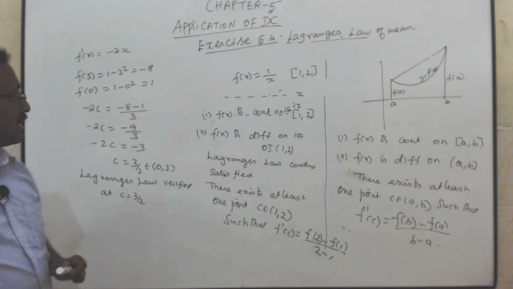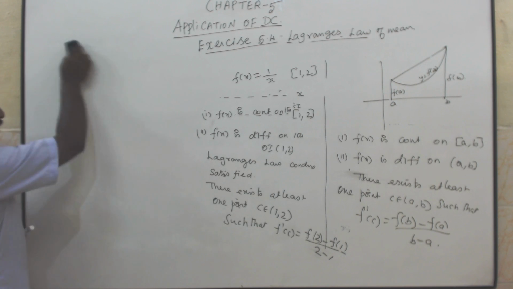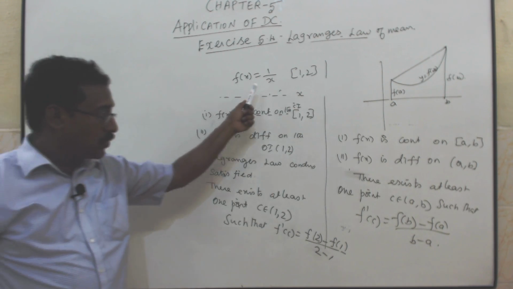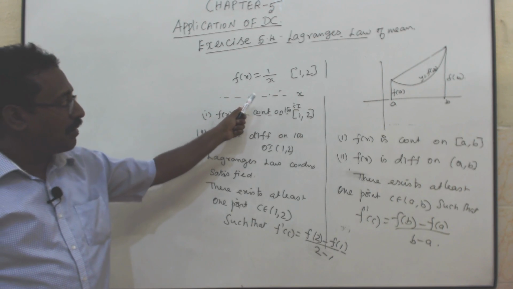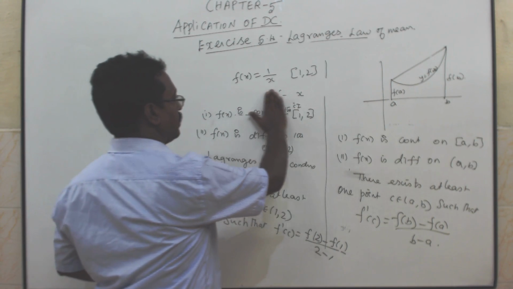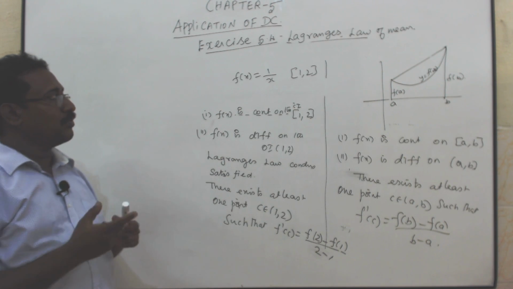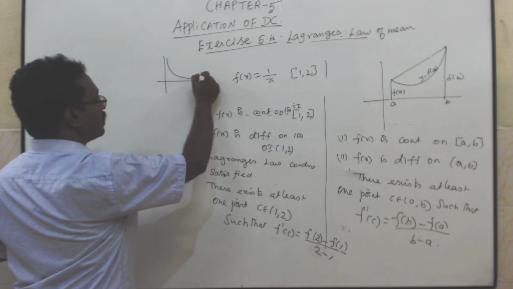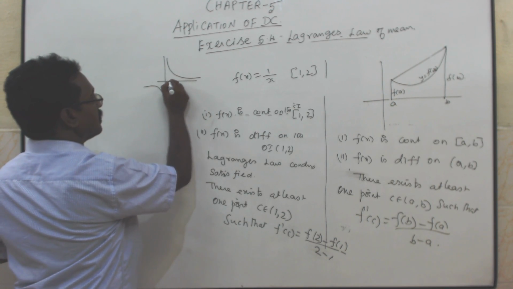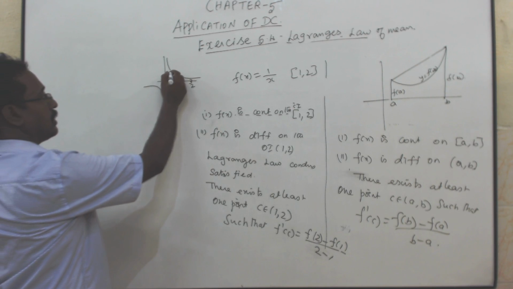Now we have to change this part. Is it clear? Any doubt here? f of x is equal to 1 by x, on 1, 2. No need to write this line. f of x is continuous in the closed interval 1, 2 because the curve of f of x equal to 1 by x looks like this. It is continuous on the closed interval. There is no discontinuity at 1, 2. This part.